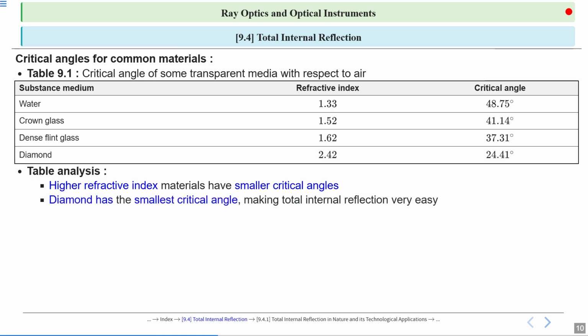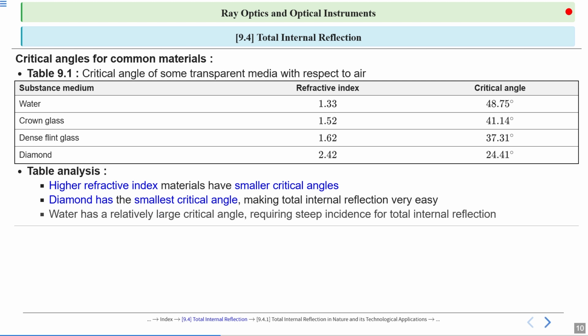Diamond has the smallest critical angle, making total internal reflection very easy. Water has a relatively large critical angle, requiring steep incidence for total internal reflection. Look here, water has a comparatively large critical angle: refractive index 1.33 and critical angle 48.75 degrees.